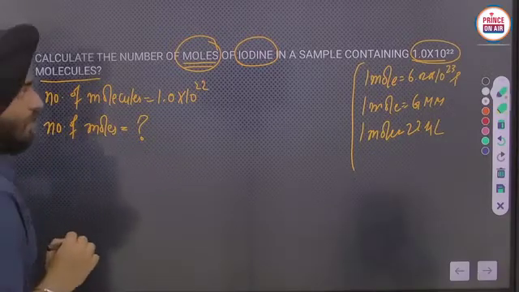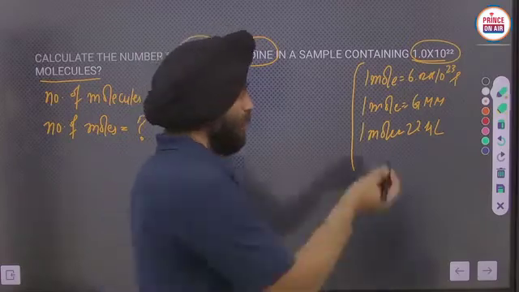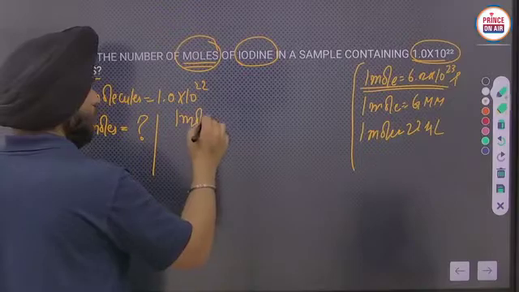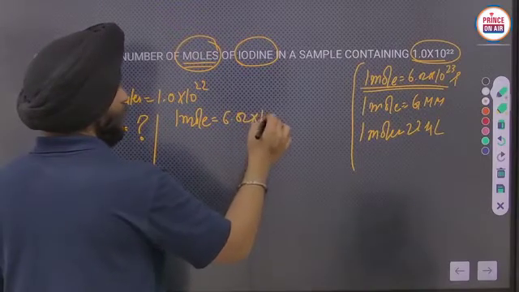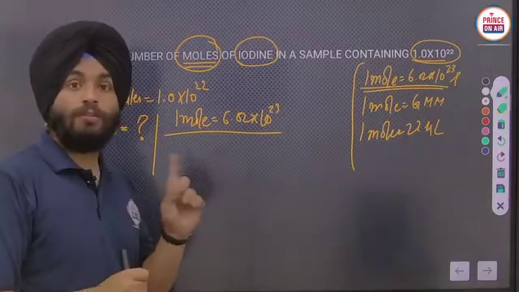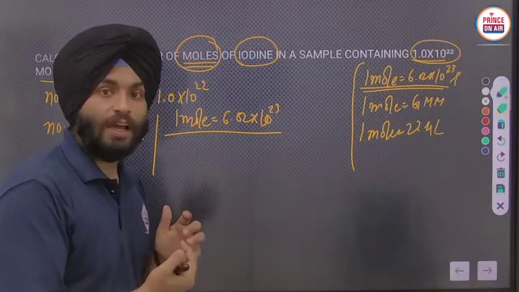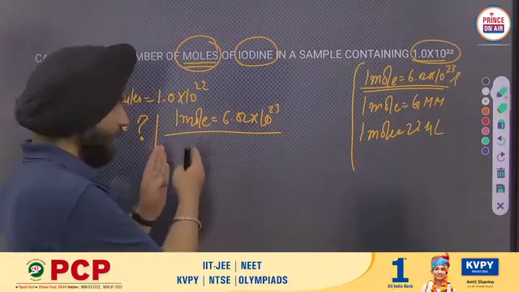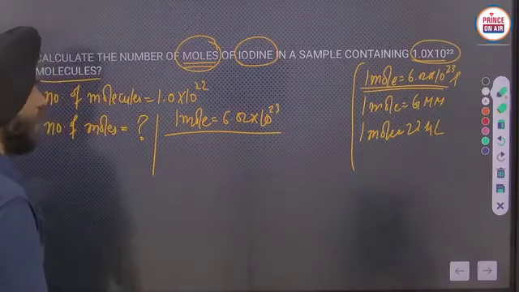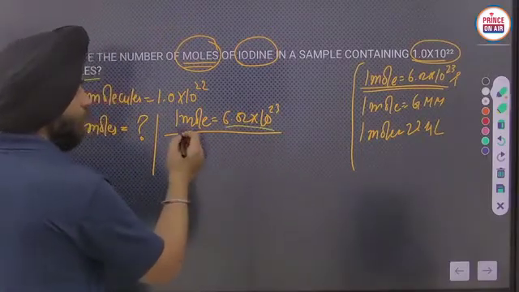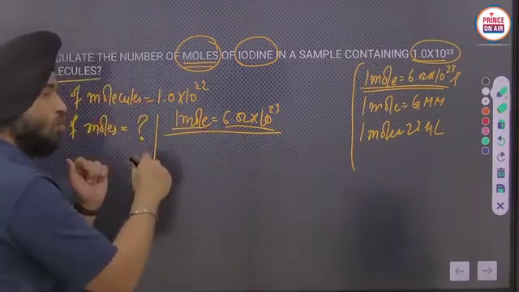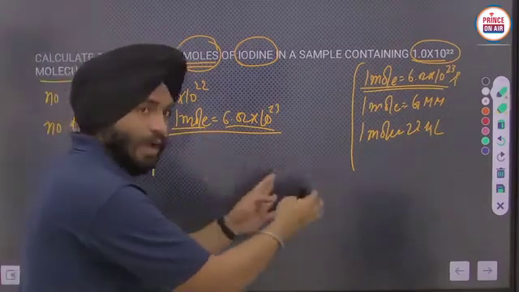As we know, this is the relationship between the number of moles and number of particles. So once again you write 1 mole is equal to 6.02 into 10 raised to the power 23. Now I want to add one more trick here. Whenever you want to calculate a value, you write that value on the right side. Here we have the number of particles and we have to calculate the number of moles. So the given values you write on the left side, and the values you have to calculate you write on the right side.